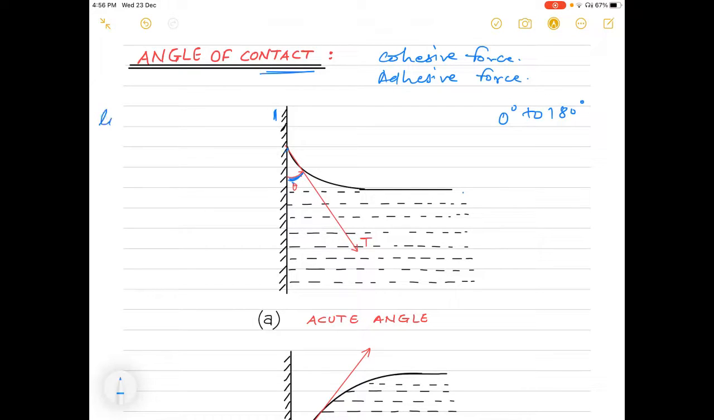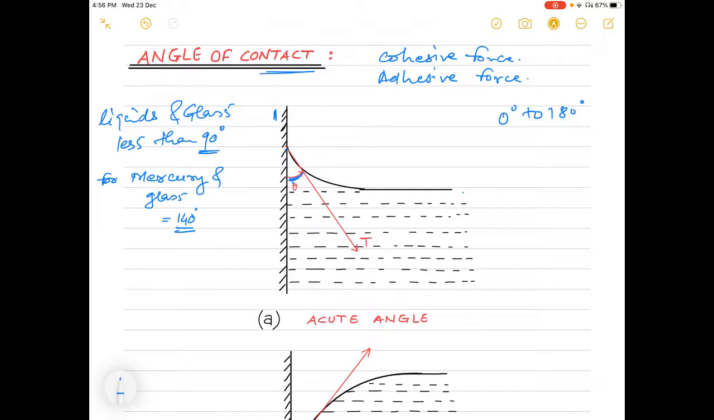For most liquids and glass, this value is less than 90 degrees, that is an acute angle. And for mercury and glass, it is approximately 140 degrees, that is an obtuse angle. Now this indicates that for liquids which wet the solid surface, the angle of contact is acute.